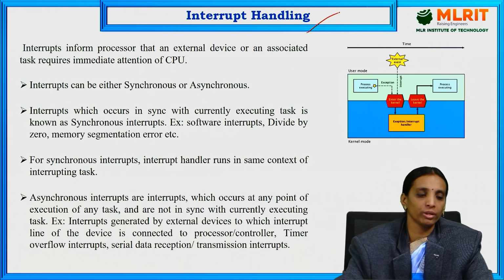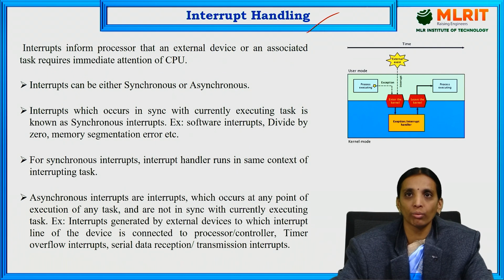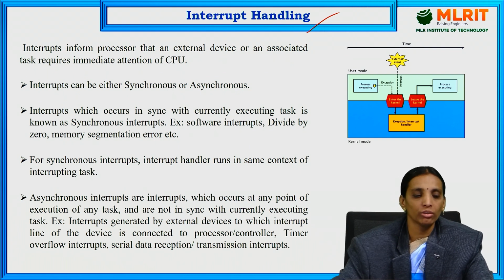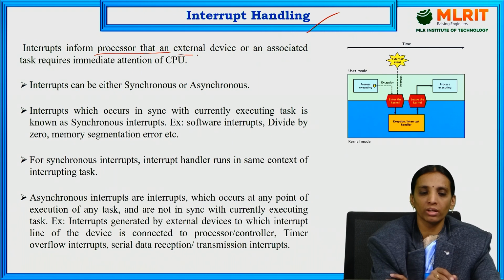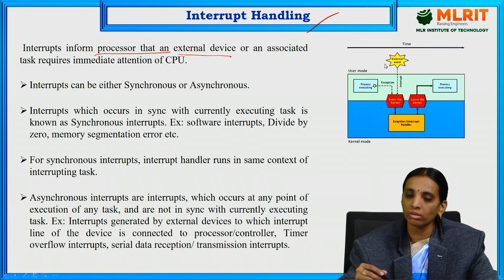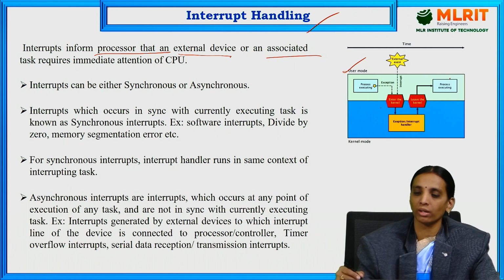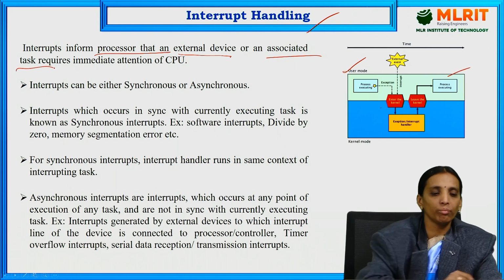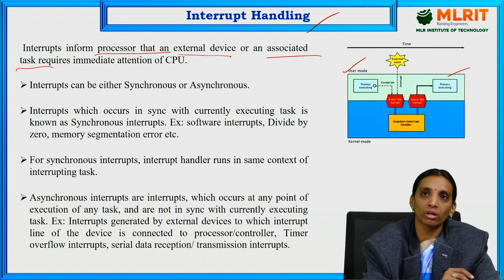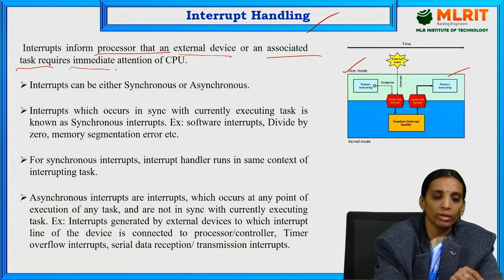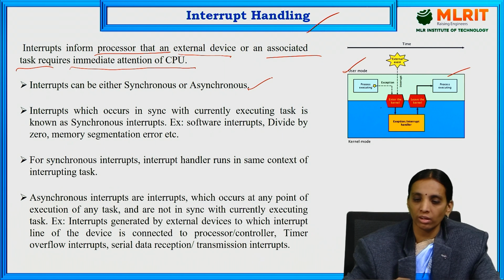Interrupts inform the processor that an external device or an associated task requires immediate access to the CPU. So, this interrupt informs the processor that it comes from an external device or an associated task. If either of these occurs during the execution of a task, then it requires the immediate attention of the CPU. Interrupts can be either synchronous or asynchronous.